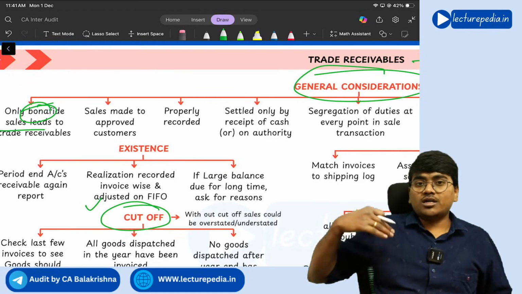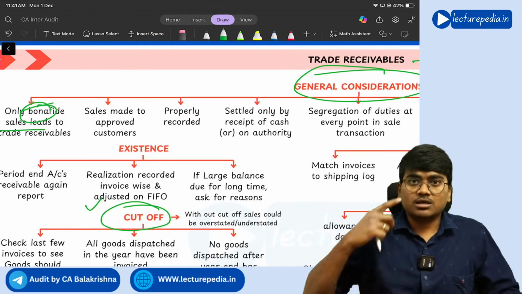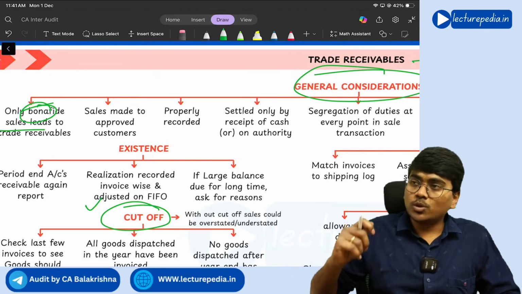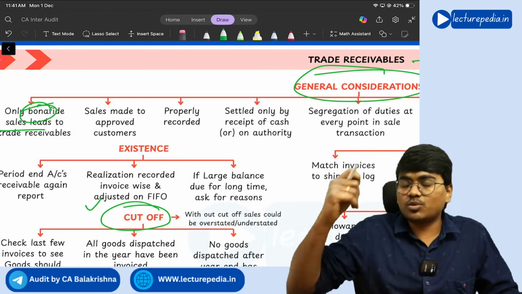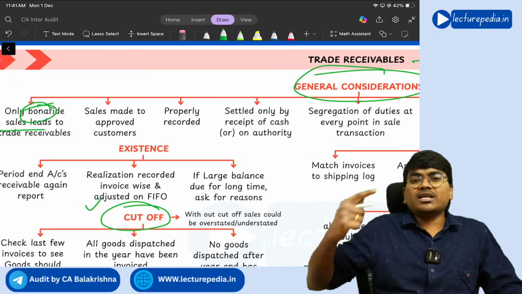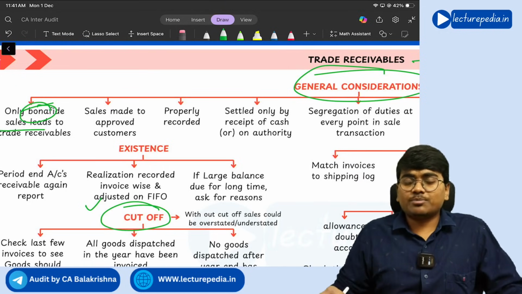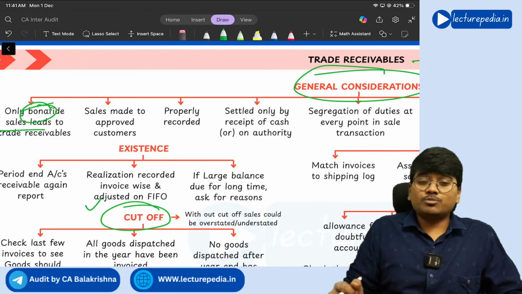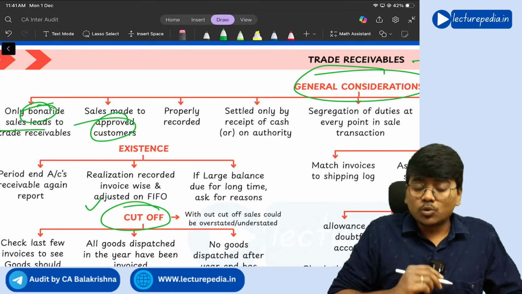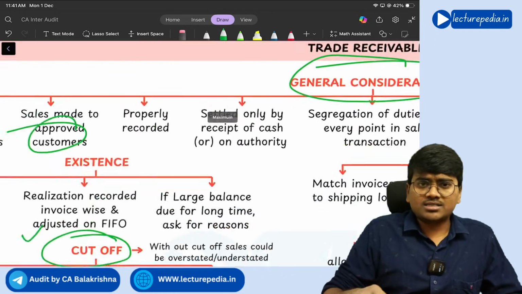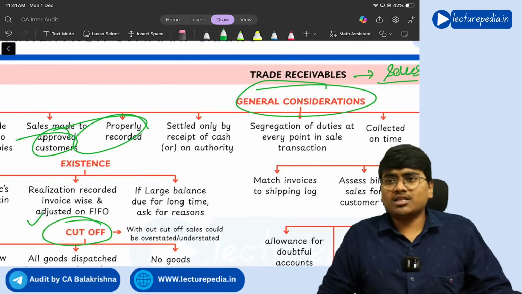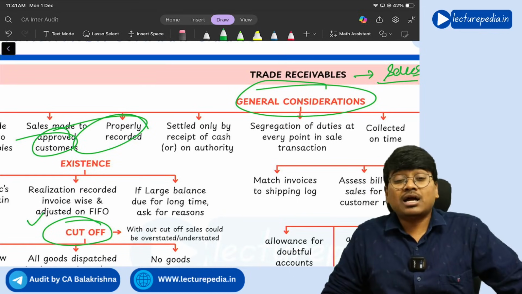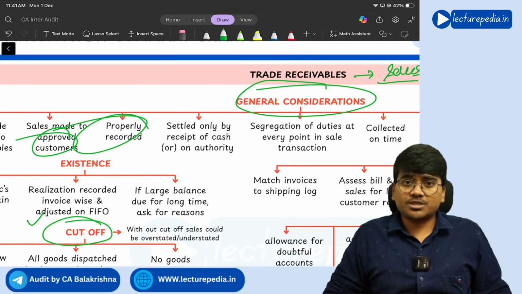So if you want to give credit to any customer randomly, to any customer you cannot give the credit. You will first of all check his creditworthiness, your relationship with that customer. Only after that you will give credit to that particular customer. So credit sales should be made only to the approved customer, and all the credit sales should be properly recorded in the books of accounts, because after the credit period is completed, you have to collect the amount from that particular customer, right?